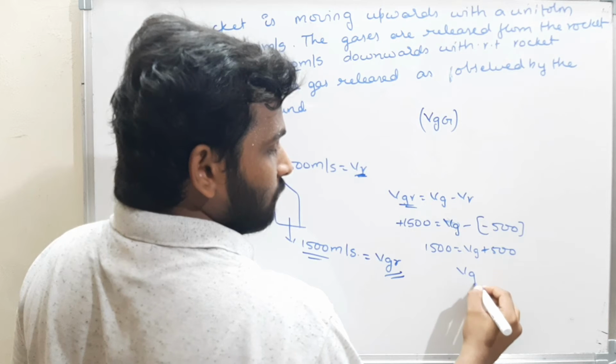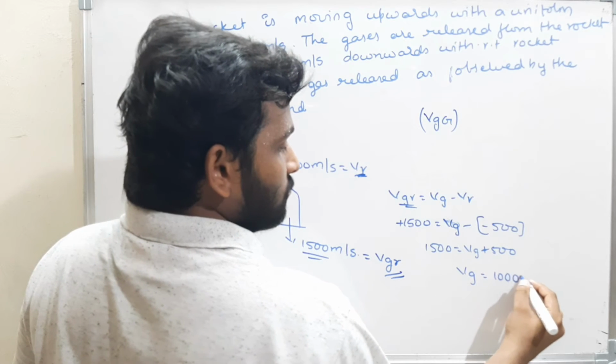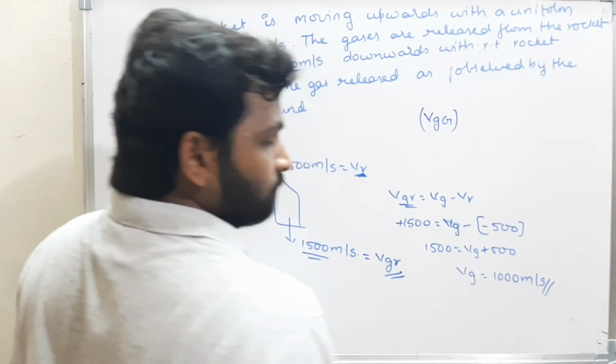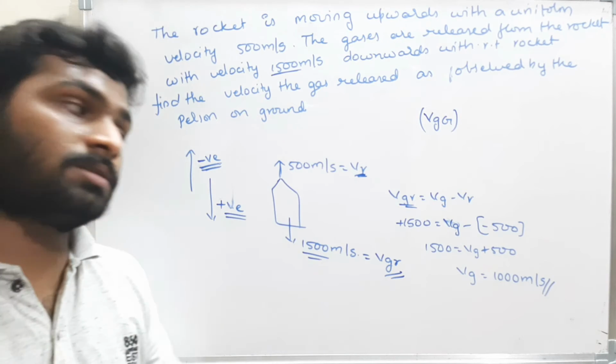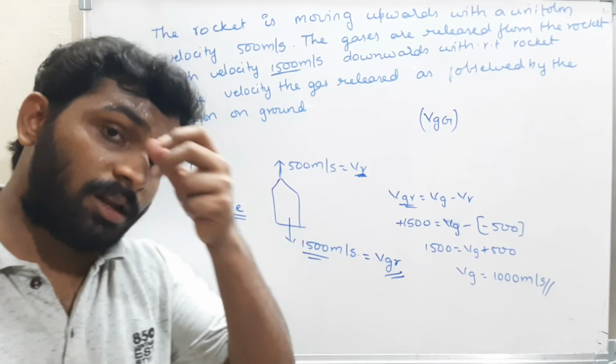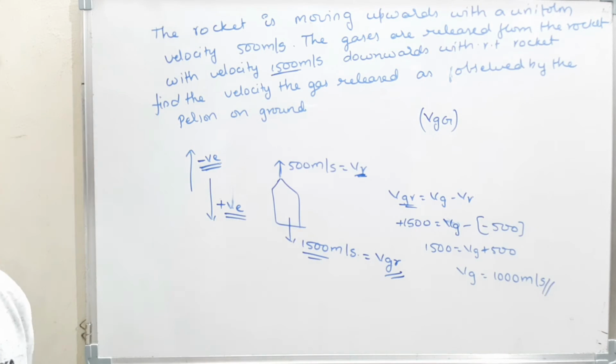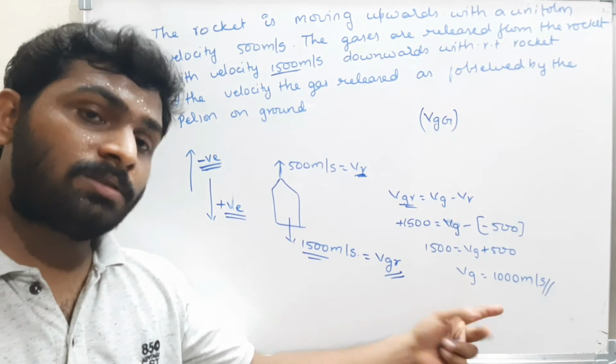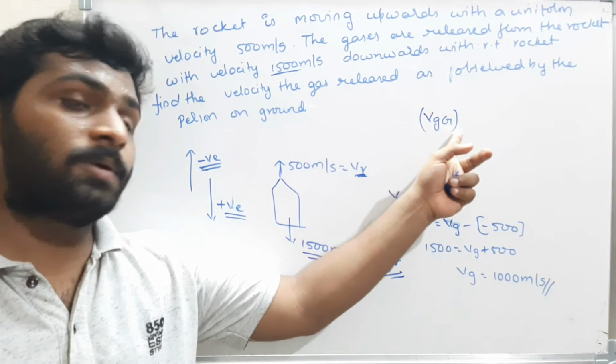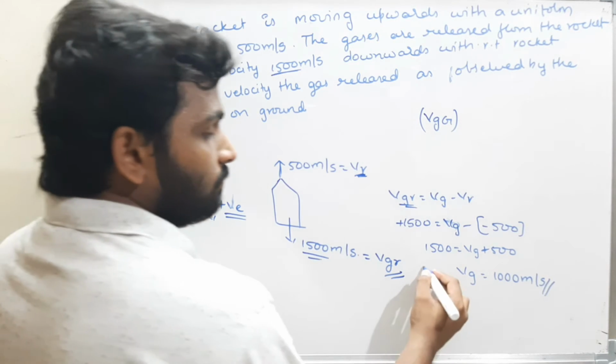Therefore, VG is nothing but 1000 meters per second. The velocity of the gas is 1000 meters per second. What is the direction? Positive here. Positive means downward direction. The velocity of the gas is nothing but the velocity of the gas with respect to the ground.